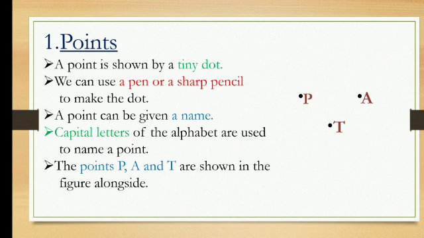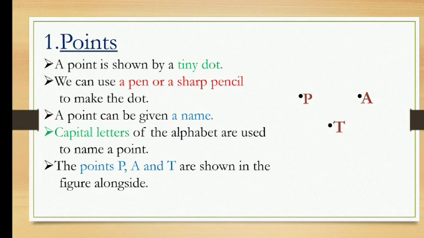That's the reason I have highlighted it in green. The points P, A and T are shown in the figure alongside. You can see I have already shown point P, point A and point T. Whenever you are reading the points, you have to read them like point P, point A and point T. Clear?